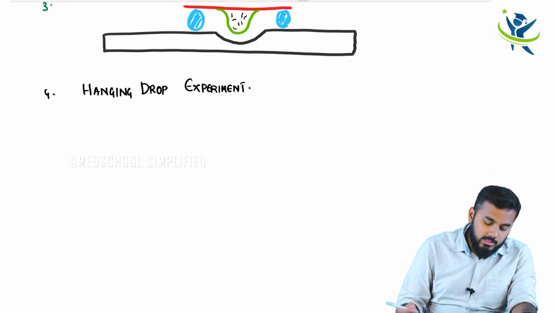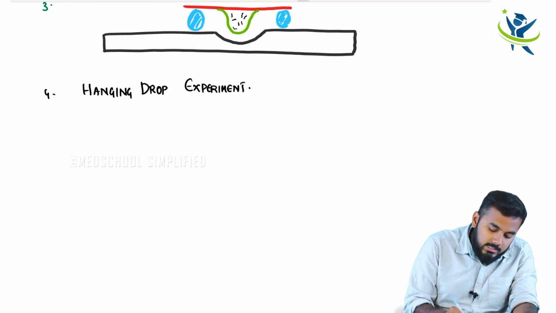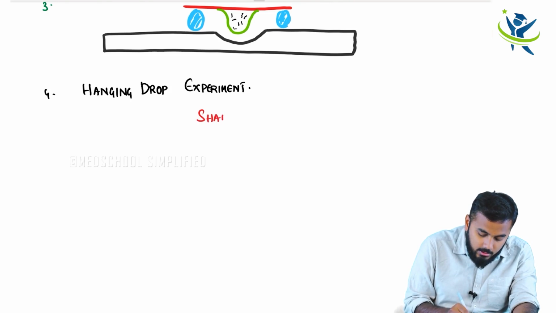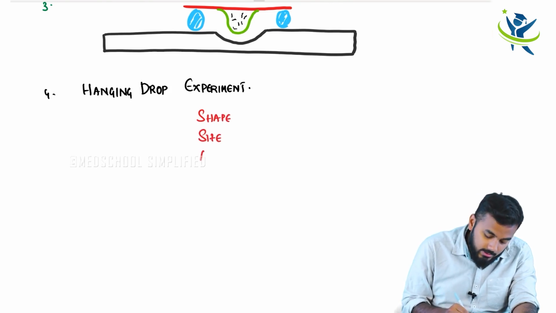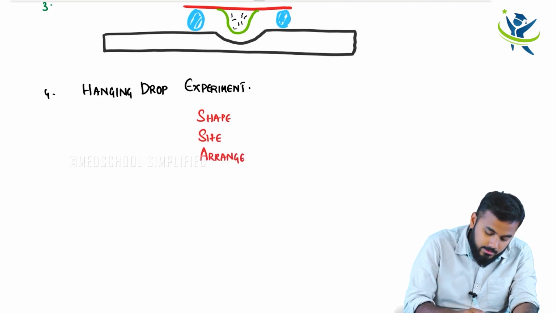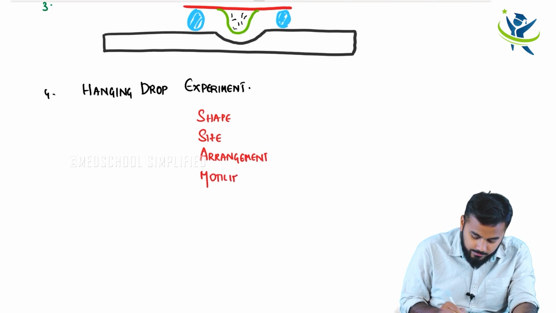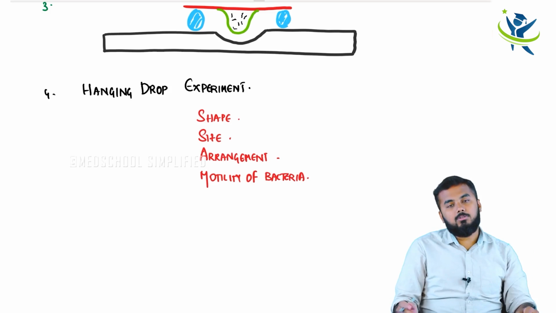In this hanging drop, you can tell the shape of the bacteria, you can even tell the size of the bacteria, you can even tell the arrangement of the bacteria, right? And you can even tell the motility of the bacteria. So all these things you can tell.